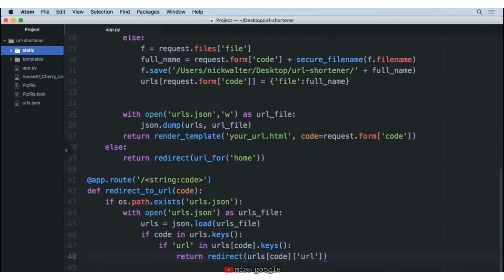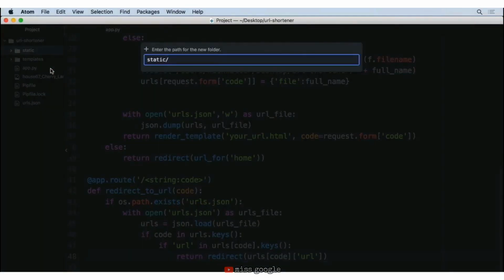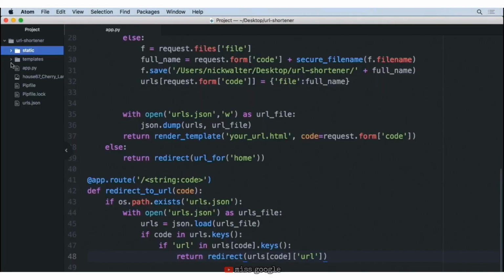I want to make sure that there's a spot specifically for our users' content, things that they have uploaded to us. So inside of this folder, I'm going to right click and make a new folder. And the name of this folder is going to be user_files. So now I know that anything uploaded to user_files is something that has come from somebody who's visited my website.